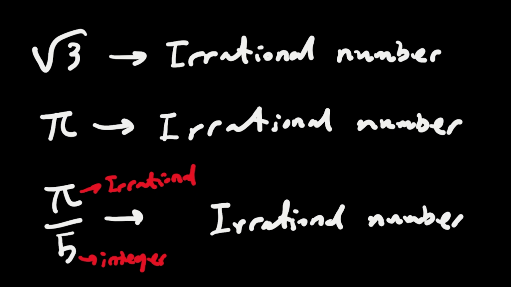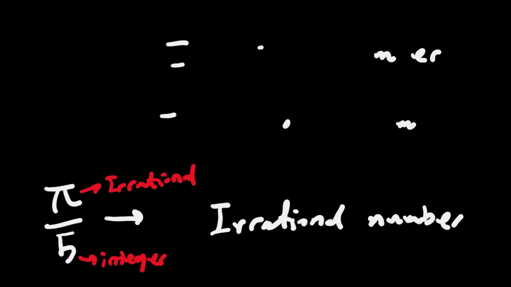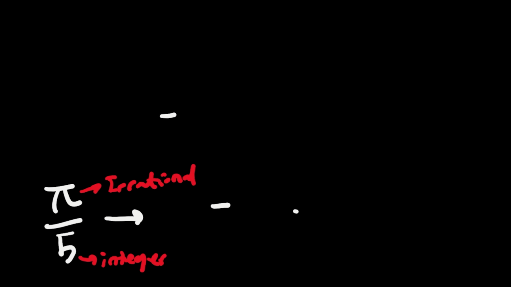So let me simplify things more. So we have a big box here. It's the real number box. Here we have irrational numbers.